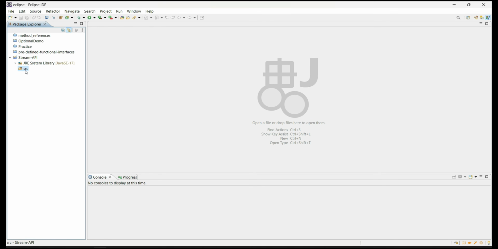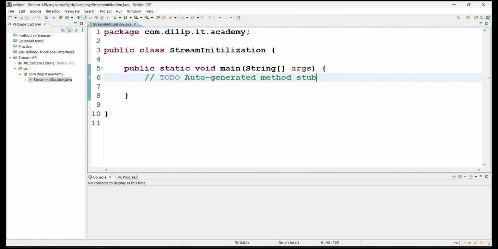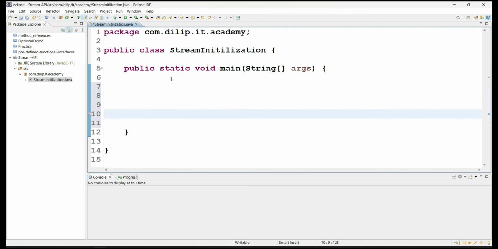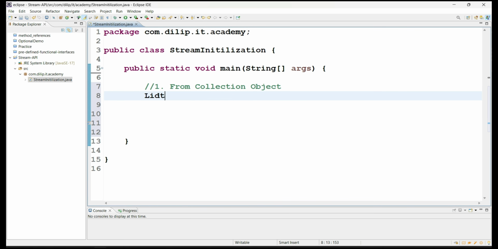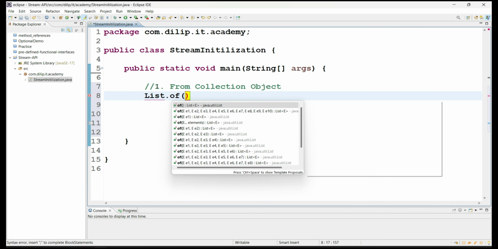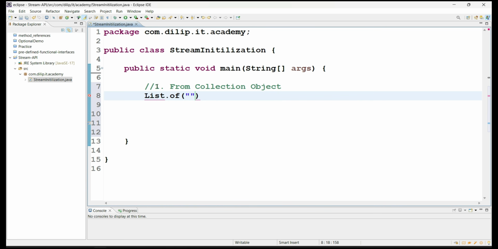First, let me create a class. I created a class called StreamInitialization. Let's see how we can create the stream in different ways. For example, the first approach is creating it from a collection object. That means I will take a list object here, with some values as part of the list. So I'm just having a list of objects here.